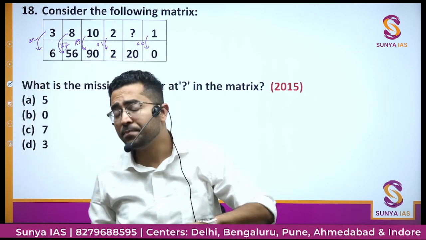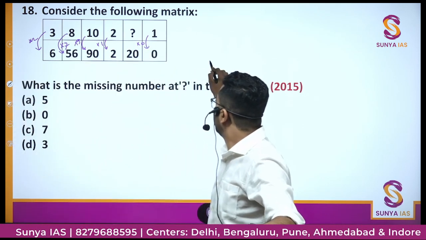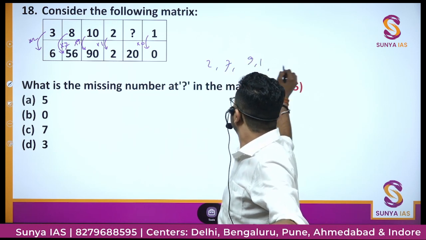There is no proper pattern getting formed.